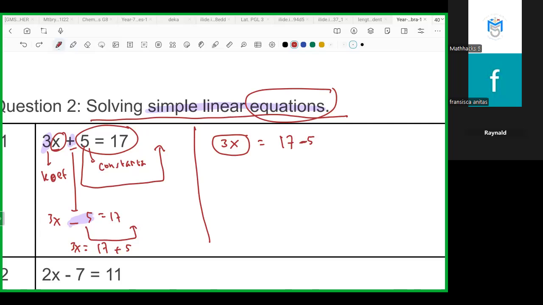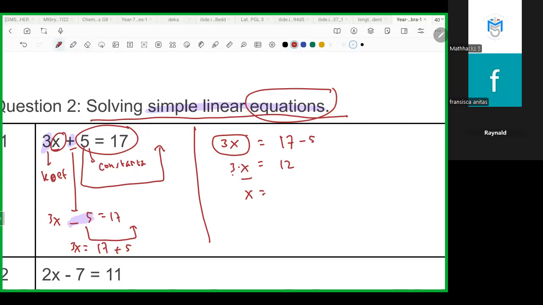No? Okay, what's next? 3x equal to 17 minus 5. What's the number, Ray? 17 minus 5 is 12. Yes. And then for this one, the coefficient: if you want to find the value of x, just use this number. If it's 3 times, we say 3x as 3 times, right?